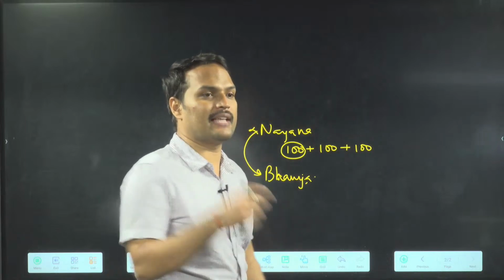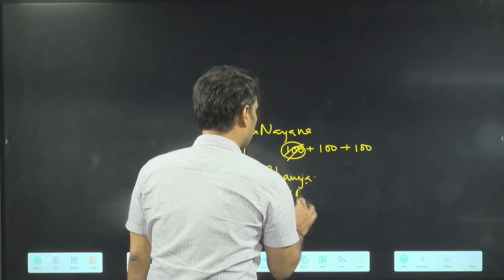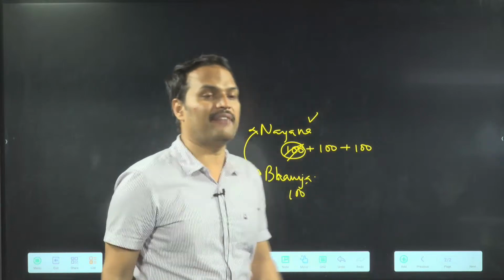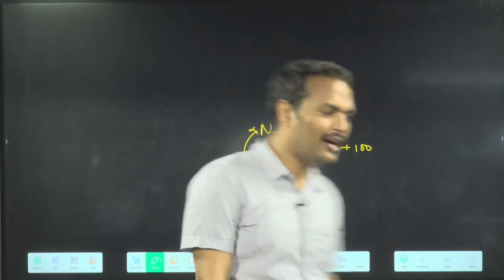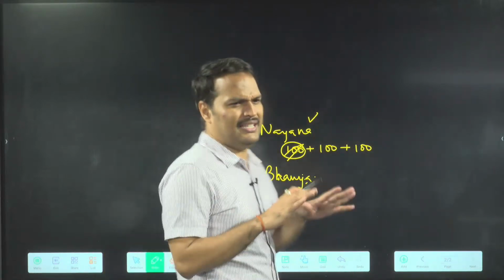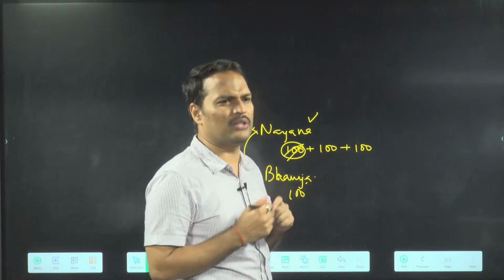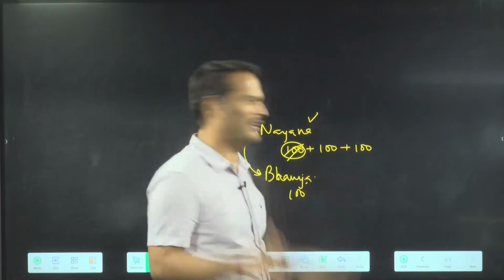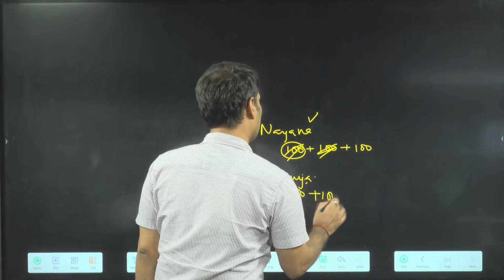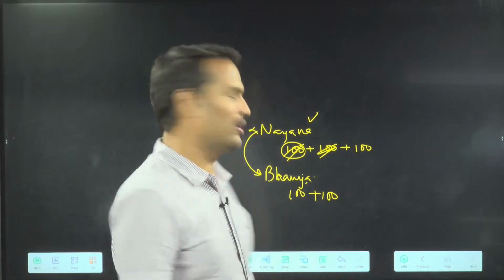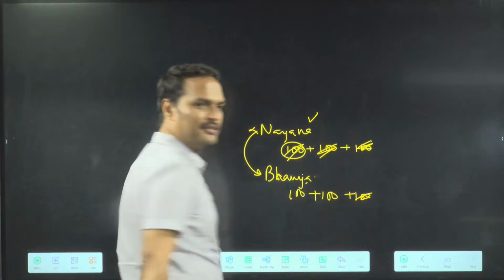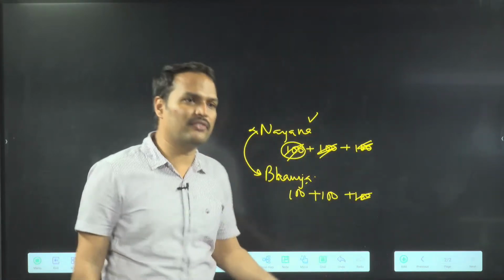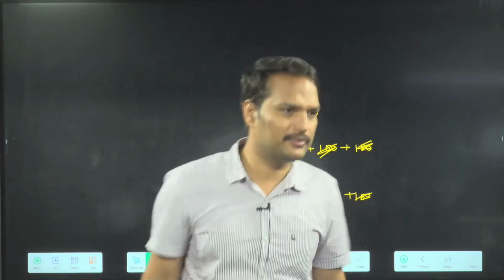Now Bhavya is asking for the second 100 rupees also. Now Naina will think, if I give 100 rupees to Bhavya, I will be deficient. Problem will start. So she will think for 5 minutes, 10 minutes, whether I should give or not. Then she will say, fine, my friend only, I will give this also. Now Bhavya is asking for the third 100 rupees note also. Now what do you think? This part is difficult, because Naina will become deficient. What will she do? She has no money then.